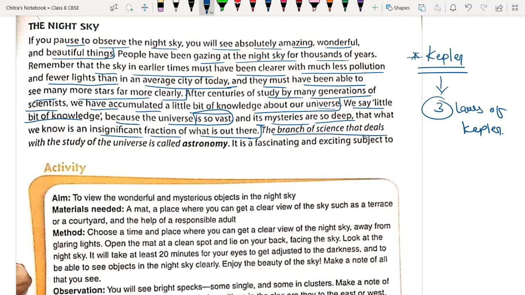So the branch of science that deals with the study of the universe is called astronomy. What is astronomy? The branch of science that deals with the study of space and celestial bodies or the universe is called astronomy. It is a fascinating and exciting subject to learn. Is it or not?